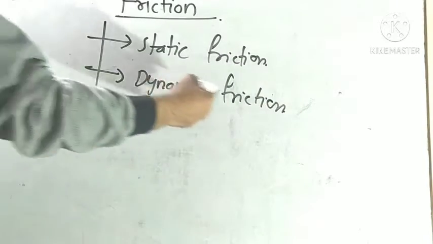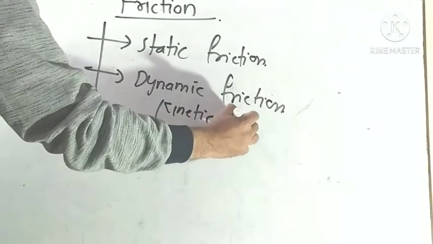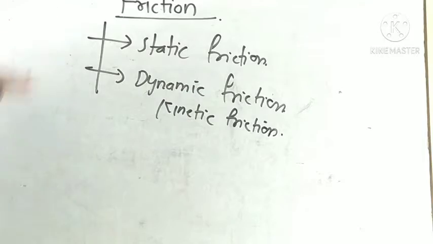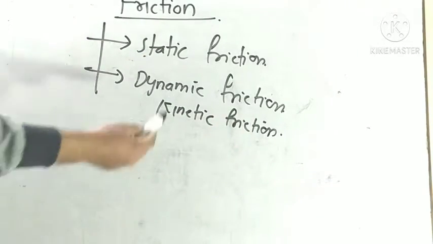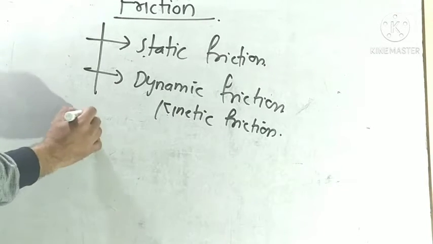Dynamic friction is also called kinetic friction. Okay, so now we discuss two types of friction: static friction and dynamic friction. Friction is a contact force.